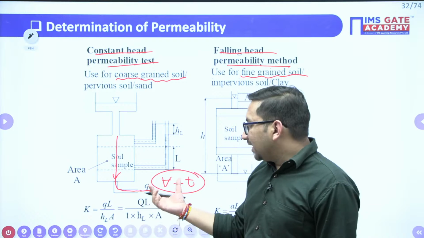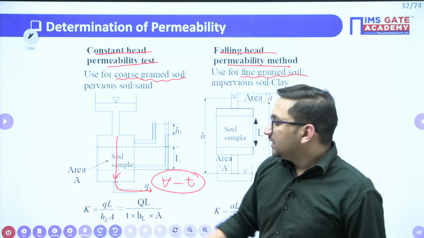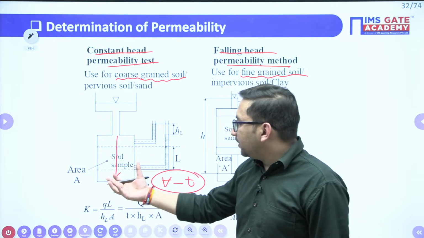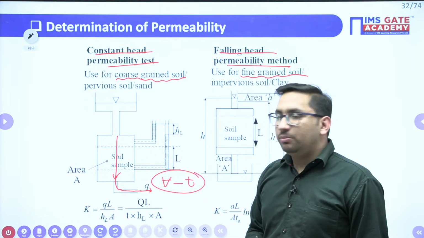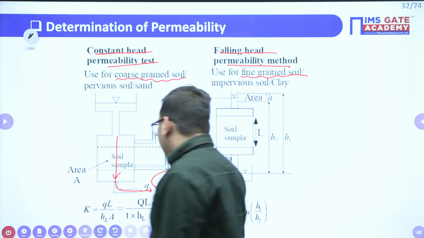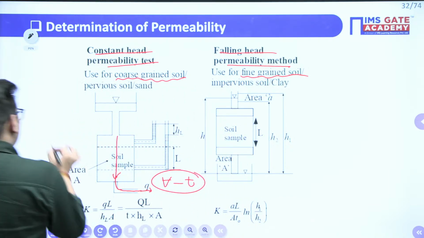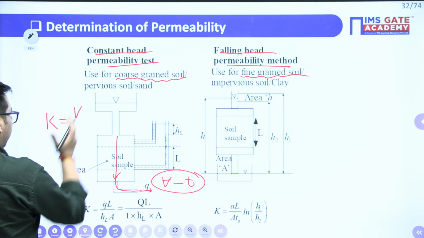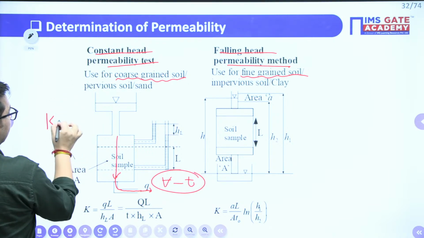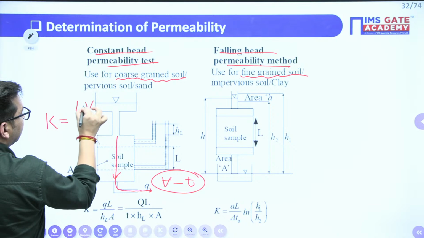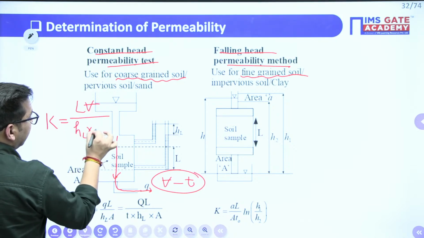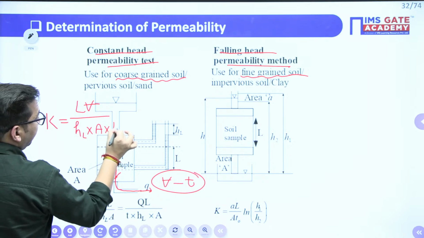What is the volume collected in a particular time? The area of the sample will be known to us as we have prepared this sample. The length of the sample will be known to me, right? So by this test, we can say that your permeability will be equal to, you can remember it like that, K is equal to V L upon H_L A T, if this head loss is H_L.